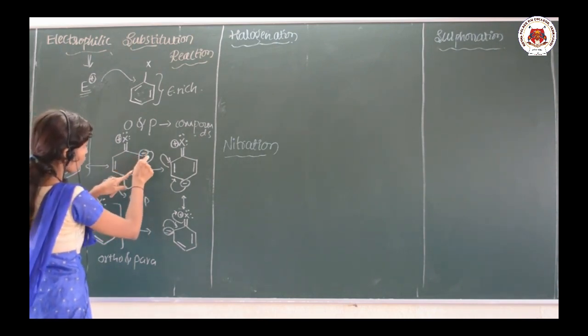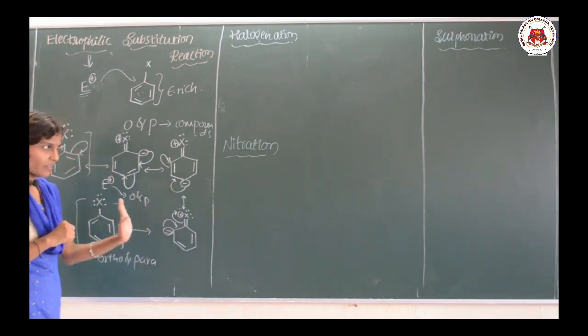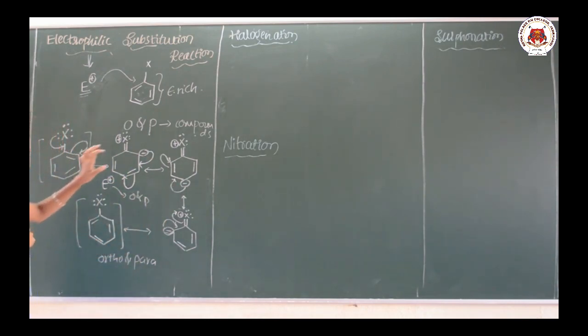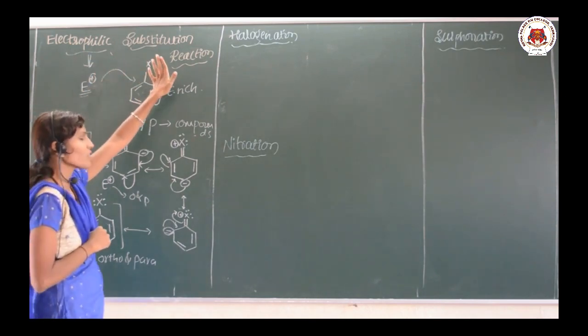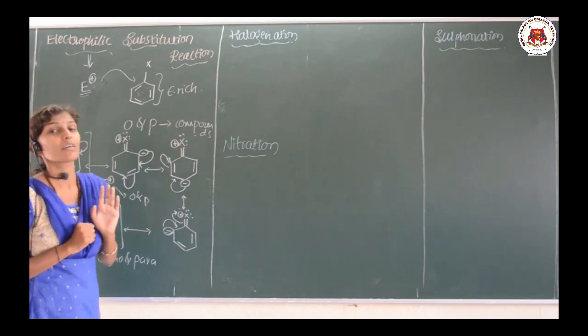Just look here, this is ortho, para. Because of this reason, ortho and para compounds are able to form. Okay. So this is the reason why during the electrophilic substitution reaction of the haloarenes, we get ortho and para type compounds.